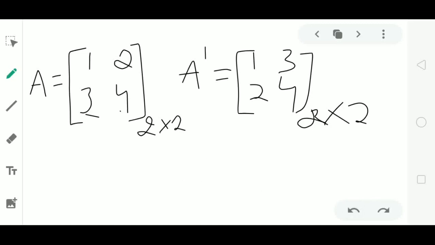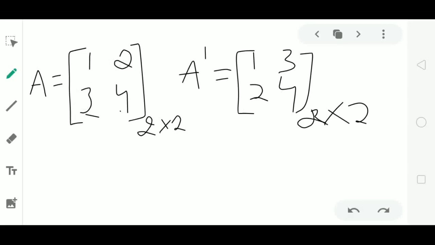Then when will A dash be equal to A? Now observe here, the diagonal elements of matrix A are the same in the transpose of A also. By taking the transpose, the diagonal elements do not change. The only thing is we have to get the same non-diagonal elements in the transpose. When do we get these non-diagonal elements equal?